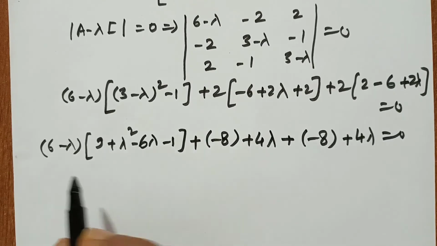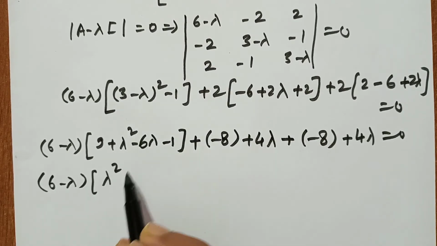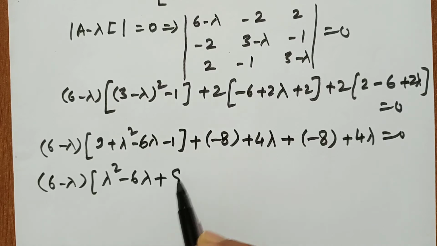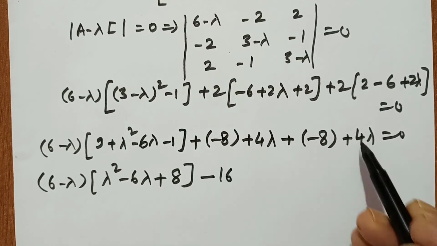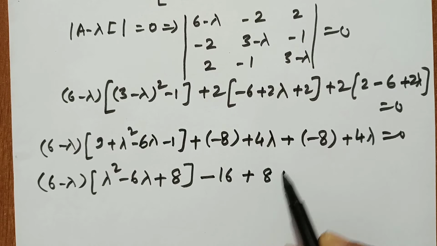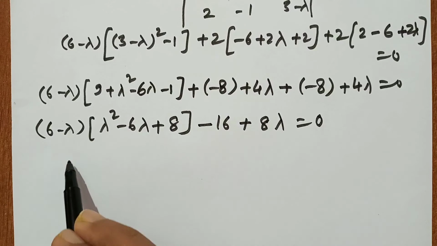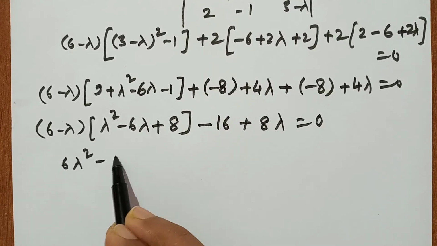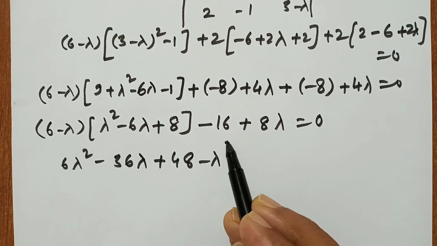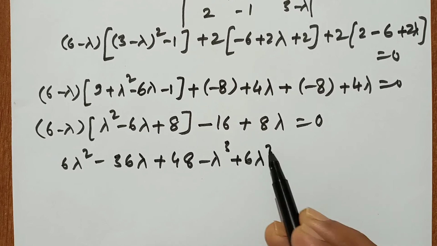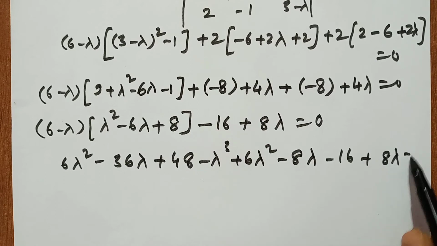Now 6 minus lambda times (lambda square minus 6 lambda plus 8), minus 16 plus 8 lambda equal to 0. Now multiplying, we get 6 lambda square minus 36 lambda plus 48 minus lambda cube plus 6 lambda square minus 8 lambda minus 16 plus 8 lambda equal to 0.